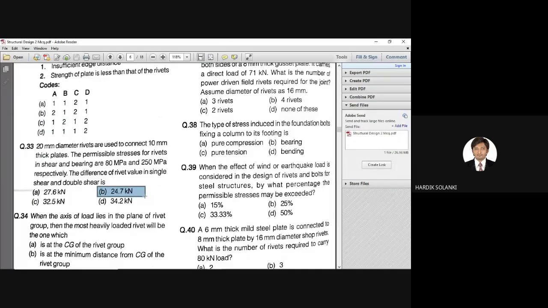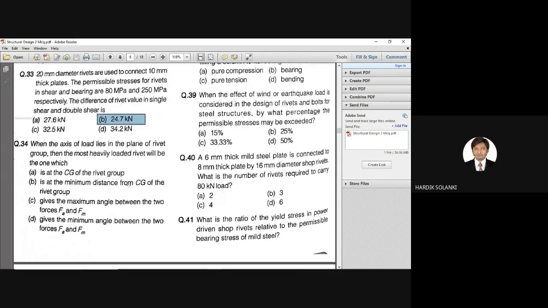Or if you really want to learn, prepare for GATE and you want to solve this, you can contact me after the session. I'll show you how to solve this. Okay. So the correct answer is option B, 24.7 kilonewton. That is the difference of rivet value in single shear and double shear. Next, question number 34. Again, this is a logical question.